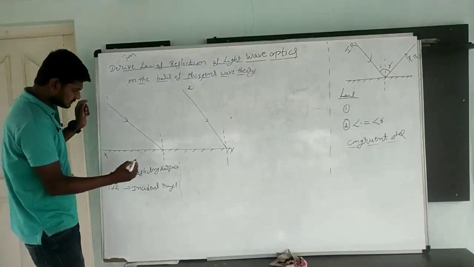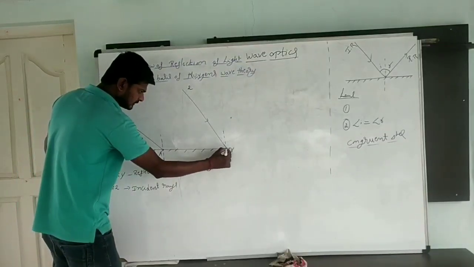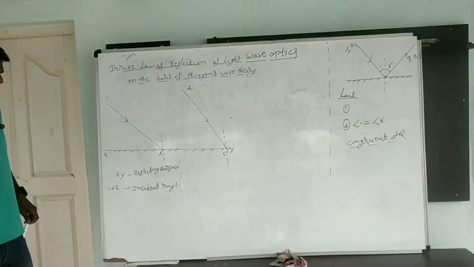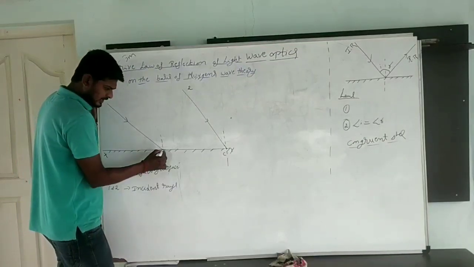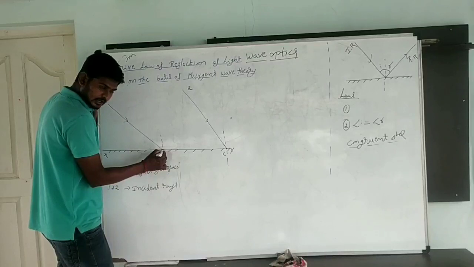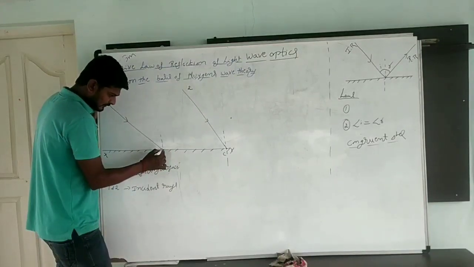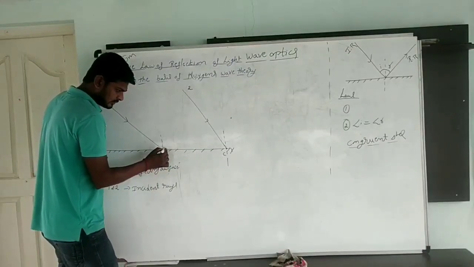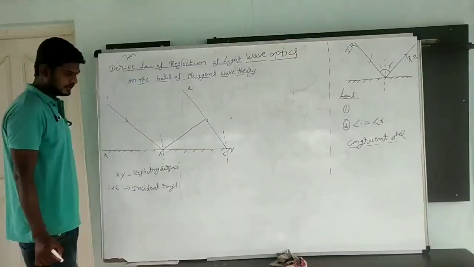The first ray is incident at a point; I am going to take this to be A, and this one C. We already know that the line perpendicular to the ray is the wavefront, so I draw a perpendicular, which forms 90 degrees.